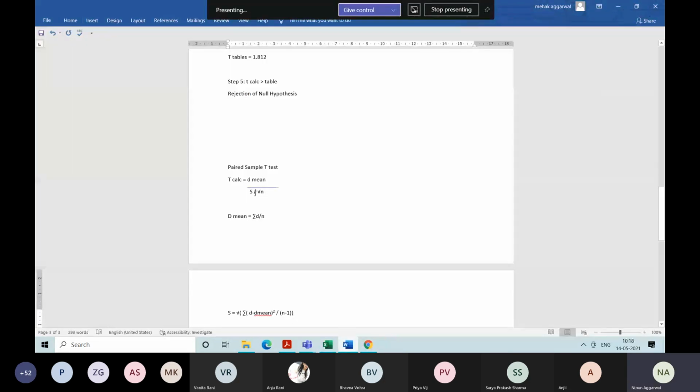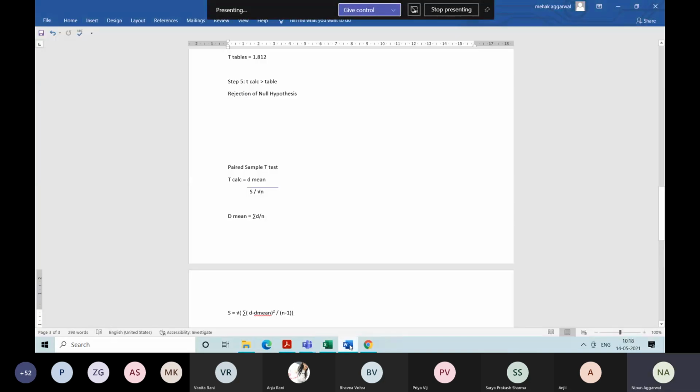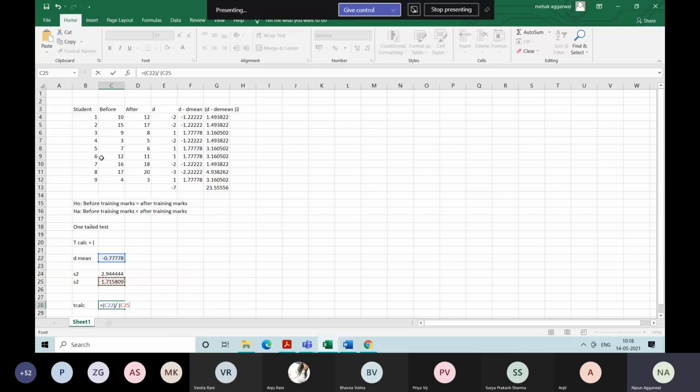S you have calculated as this one. So first you calculate the denominator: 1.7158 divided by under root 9. Under root 9 is 3. So you have to solve 1.715 divided by 3.